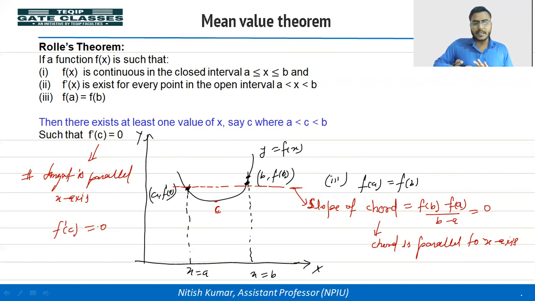Means the slope of tangent is 0, which means the tangent is parallel to the x-axis.